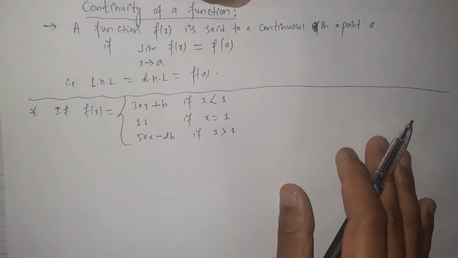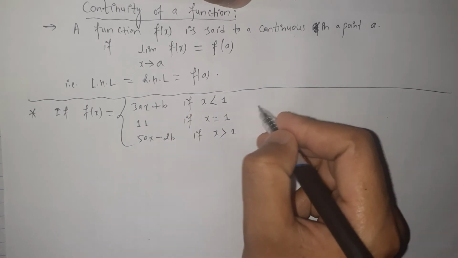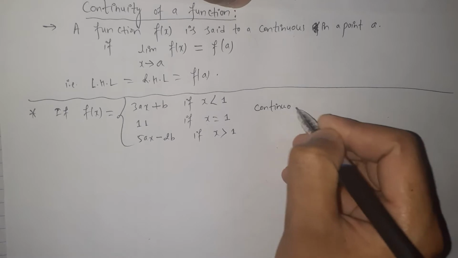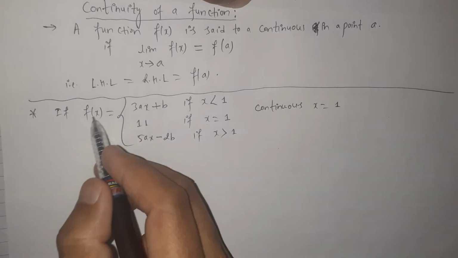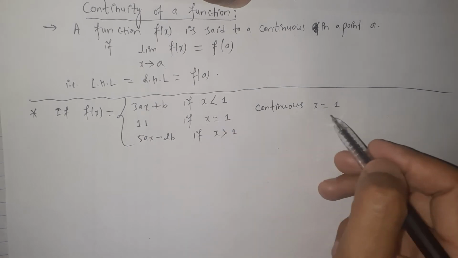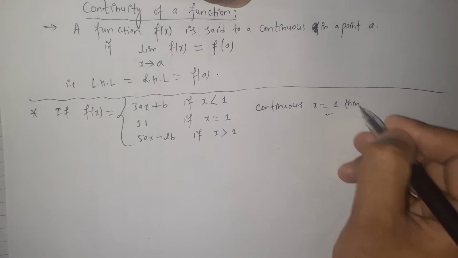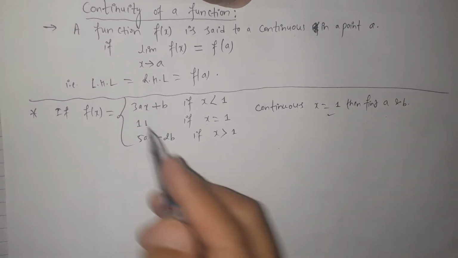It is a piecewise defined function, and it is given that the function f of x is continuous at the point x equals 1. Then the question is to find the value of a and b.